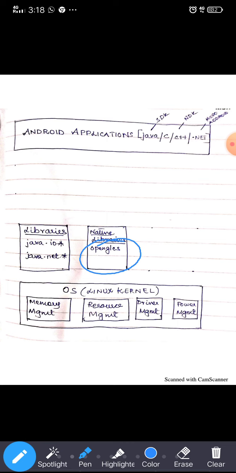So as I said, the Android application is written in Java. Since we are using Java as the programming language, we need to import the library files. Since we cannot interact with the low level media, we are using native libraries, that is we are getting the support from other languages, which is OpenGL ES. Fine. So this is the reason why we use the libraries.